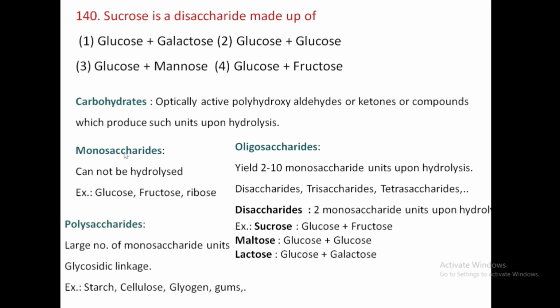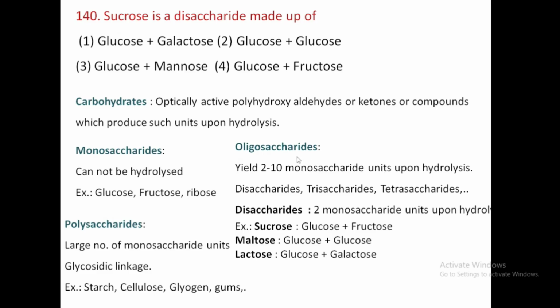Monosaccharides cannot be hydrolyzed further, meaning these are single units. So these are called monosaccharides. Glucose, fructose and ribose are examples of monosaccharides. The next one is oligosaccharides. These yield 2 to 10 monosaccharide units upon hydrolysis.